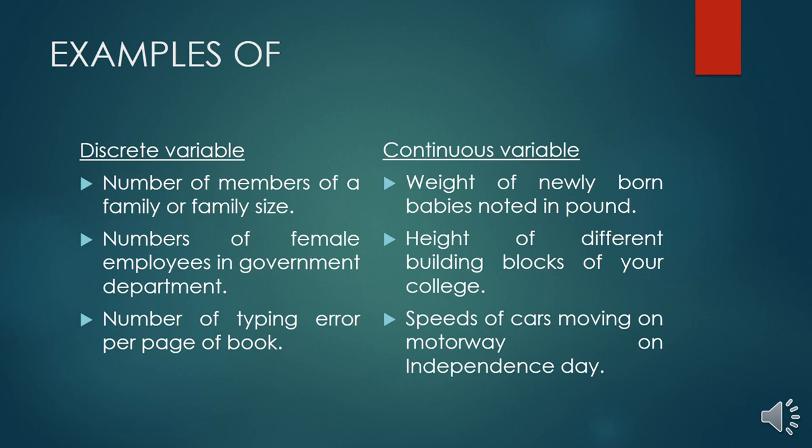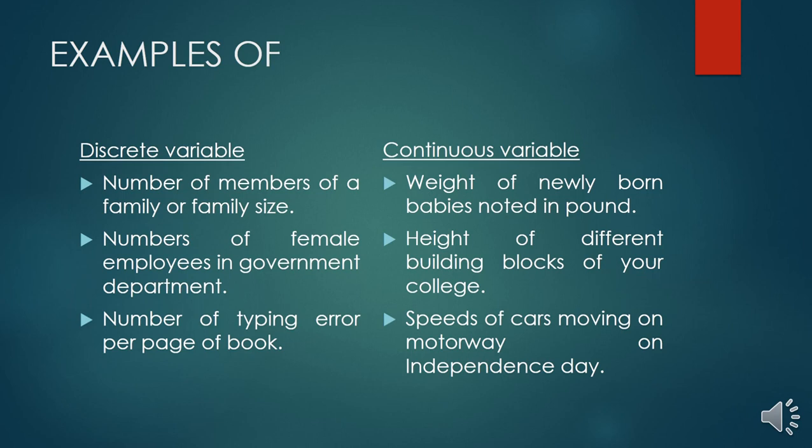And what are the examples of a continuous variable? Weight of newly born babies noted in pounds, height of different building blocks of your college, and speeds of cars moving on a motorway on Independence Day. These are the examples by which both variables can be differentiated easily.